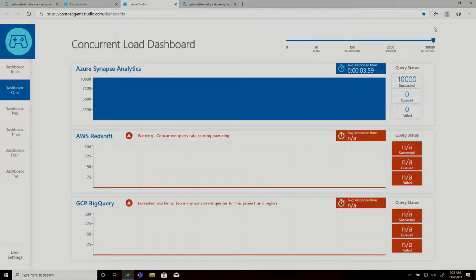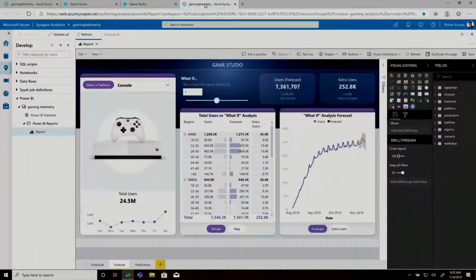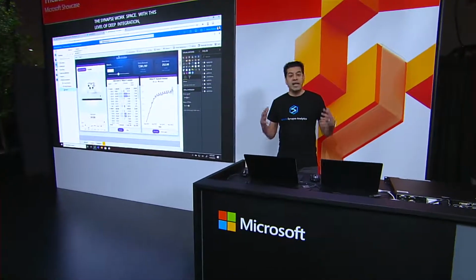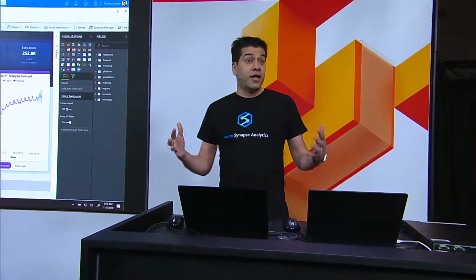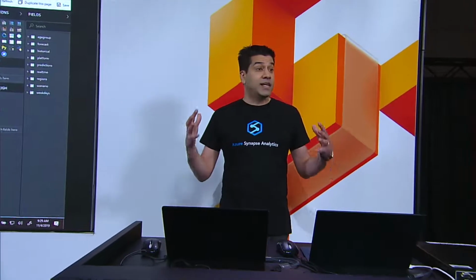Now let's take a look at a couple of additional capabilities of Synapse. As you see on the screen, we've deeply integrated Synapse with Power BI, making them the best combination in the industry. For example, you can build Power BI reports and enterprise-grade semantic models right from within the Synapse's workspace. With this level of deep integration between Power BI and Synapse, business users can gain insights that they need to make their data-driven decisions in a timely manner. Synapse also deeply integrates with Azure Data Share, enabling secure sharing of data and insights both within an organization and across organizations with your partners with just a few simple clicks.